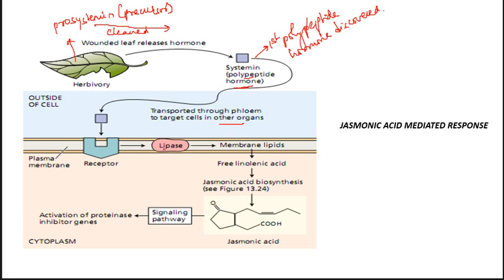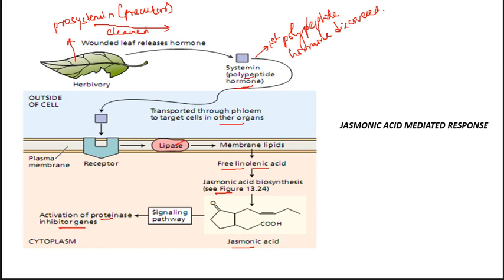In the target organs, the lipase releases linolenic acid, the constituent of the phospholipid of the plasma membrane. This linolenic acid will synthesize jasmonic acid. Once formed, jasmonic acid initiates a signaling pathway and activates proteinase inhibitor genes. What are these genes?